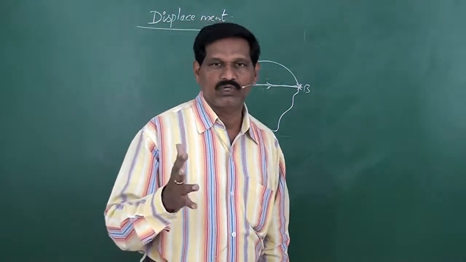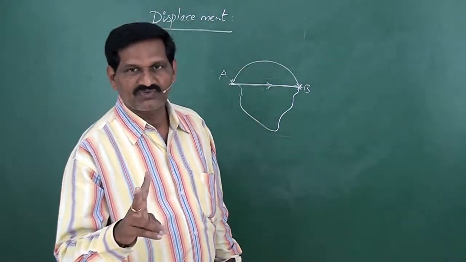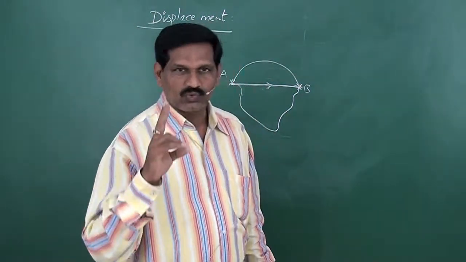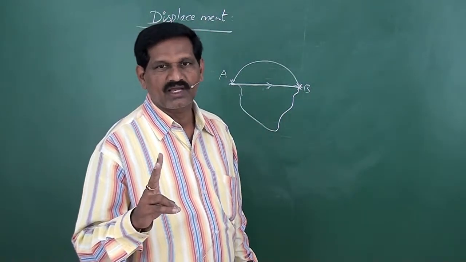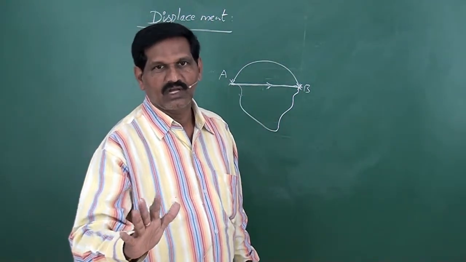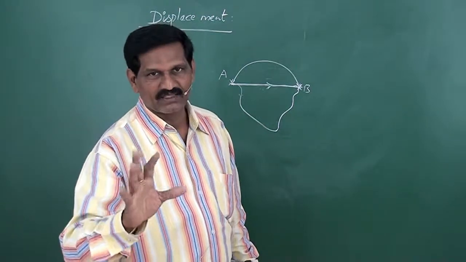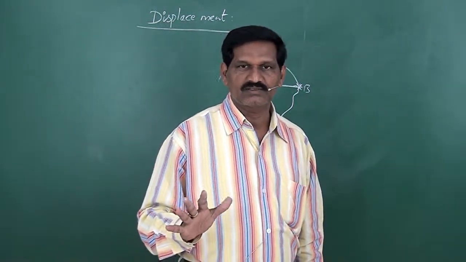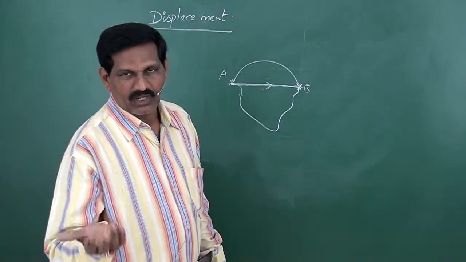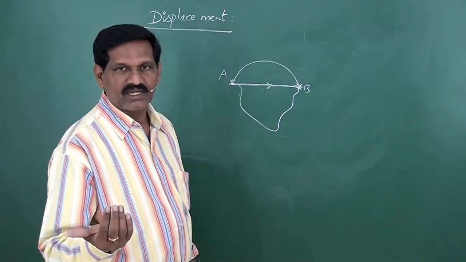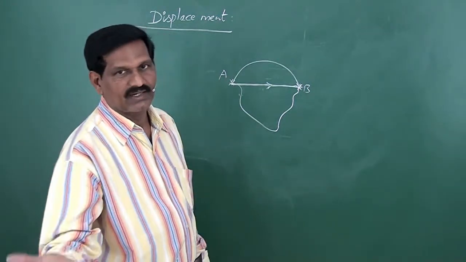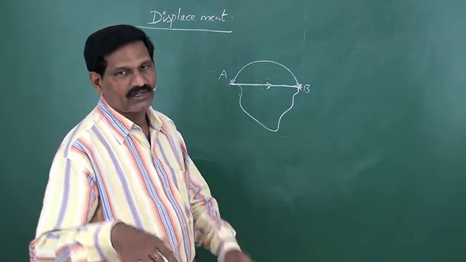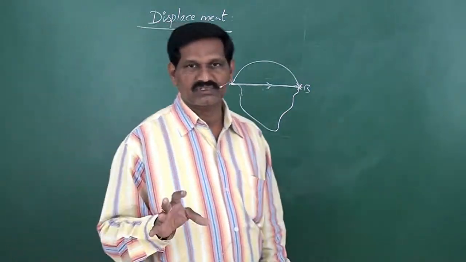So previously I told you there are two types of physical quantities. One type has only magnitude without direction, and these are called scalar physical quantities. The second type has both magnitude and direction. Magnitude means value, and these are called vector physical quantities.